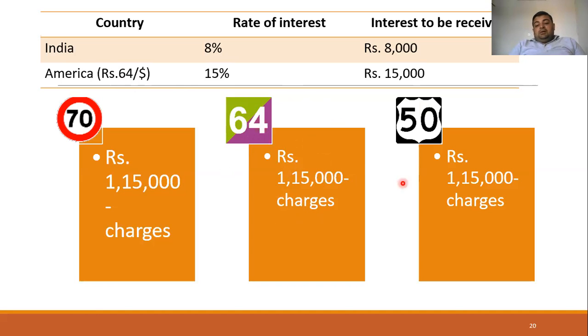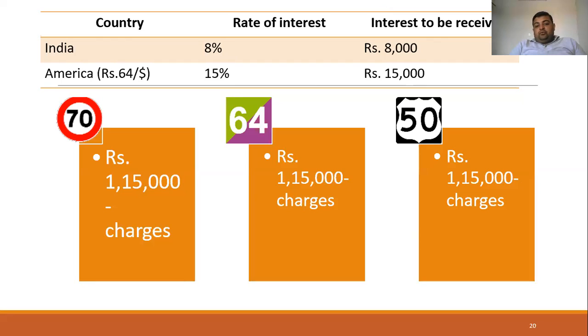Fine. Now here, if the price of dollar is decreased by 14 rupees, it means that here $1 is equal to 64 rupees, and here $1 is equal to 50 rupees. So the price of dollar has fallen by 14 rupees.